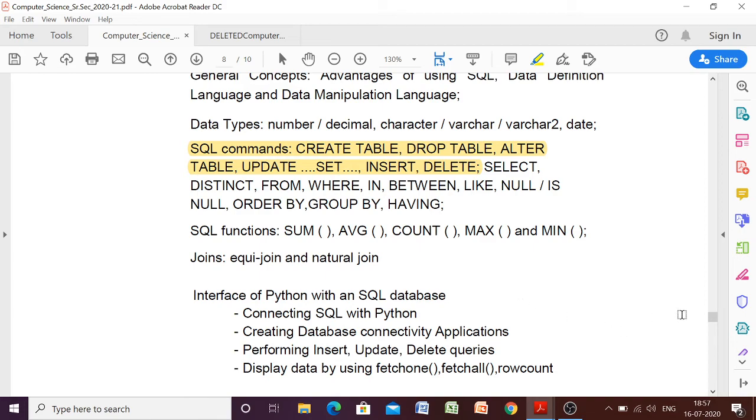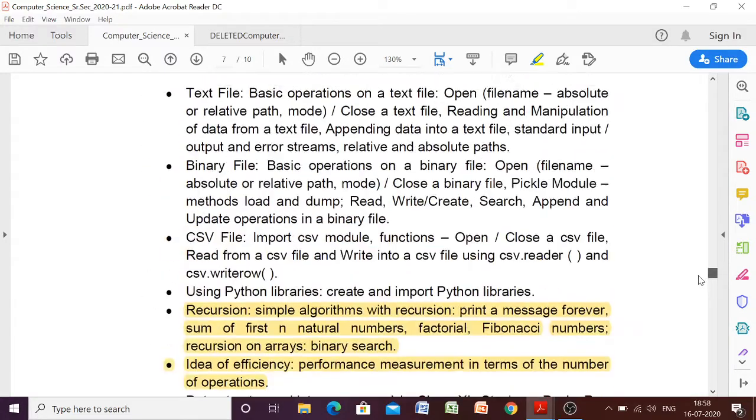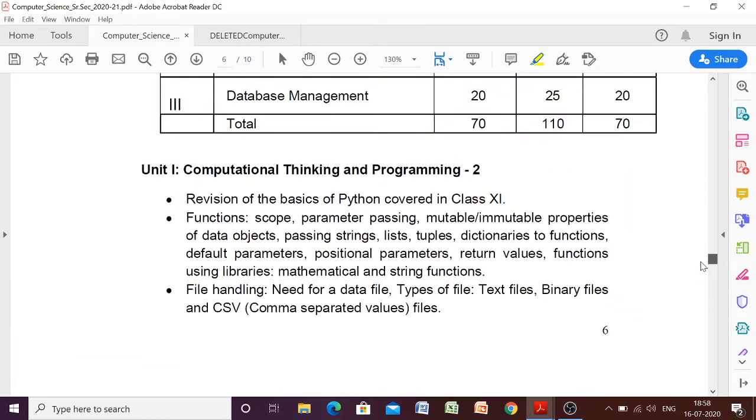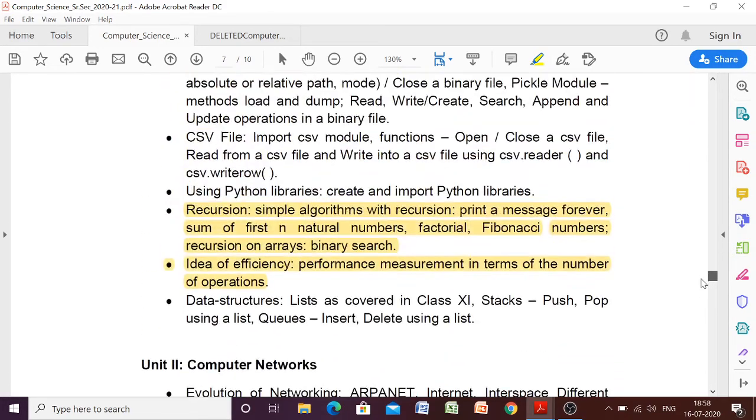So I hope you are all clear about the deleted topics for class 12 computer science. Keeping these topics in mind you can score very well, because more than 30% has been deleted from this syllabus. Okay, so thank you for watching beta.